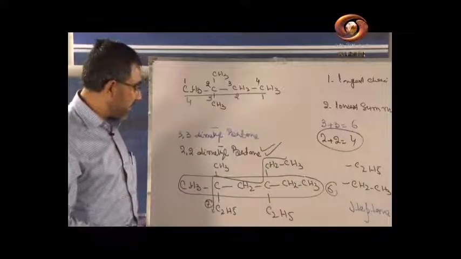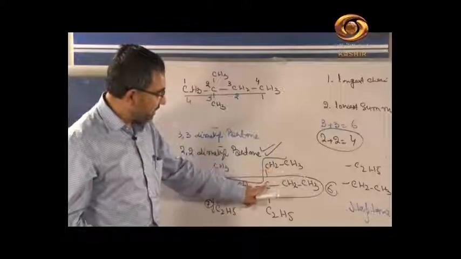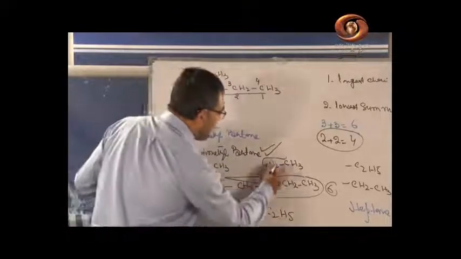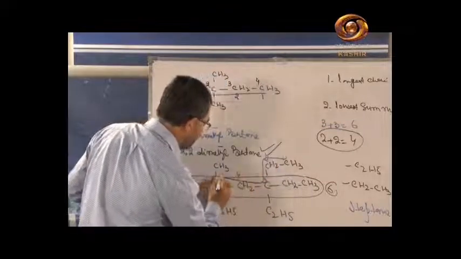किस साइड से हम नंबरिंग स्टार्ट करेंगे? But if we start numbering from this side, 1 2 3, this position gets 3, 1 2 3 4 5 6 and 7.